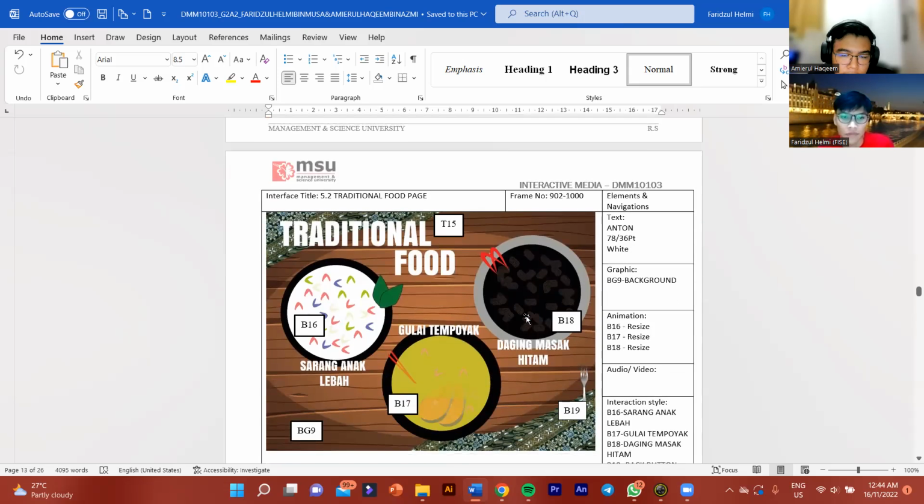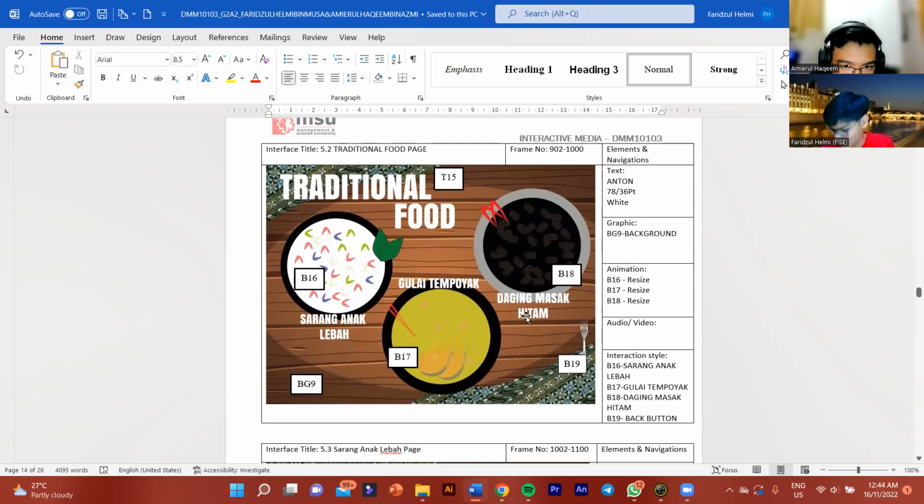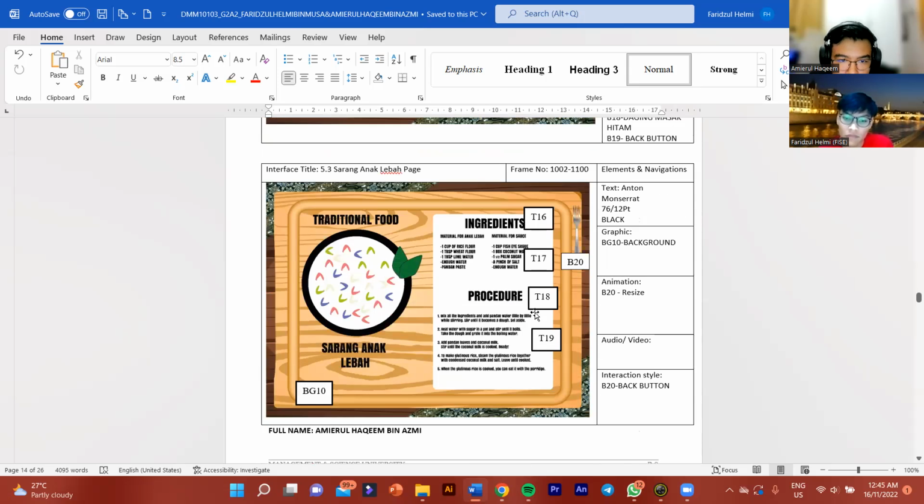The next page is 5.2, the traditional food page. We use Montserrat 38 and 36 pt, all in white. The background is BG6, with B16, B17 and B18. They resize when we click. B16 is sarang bubu anak lebah, B17 gulai tempoyak, B18 daging masak hitam, and B19 is for the back button, the fork.